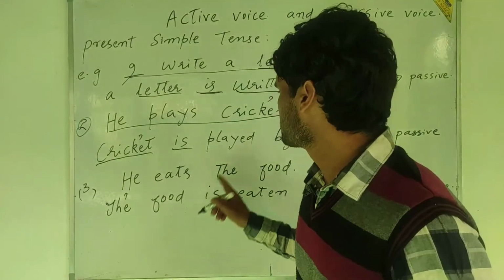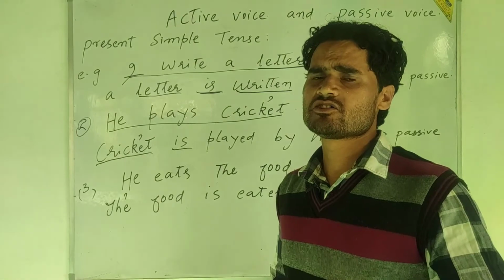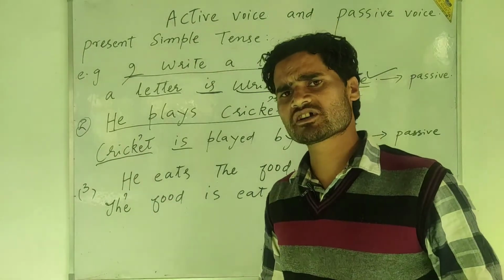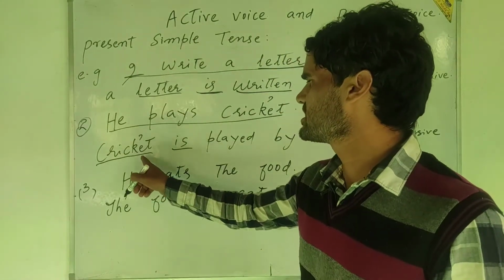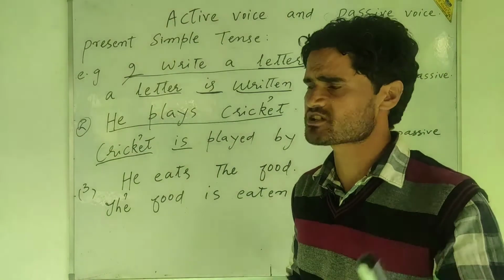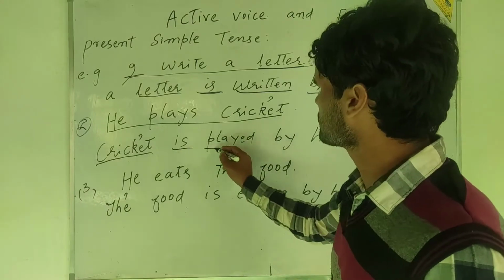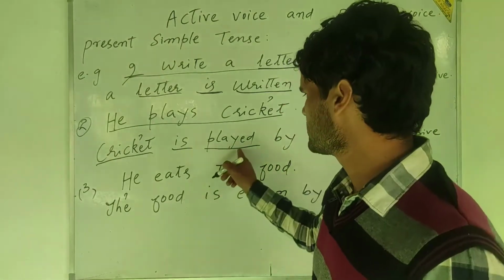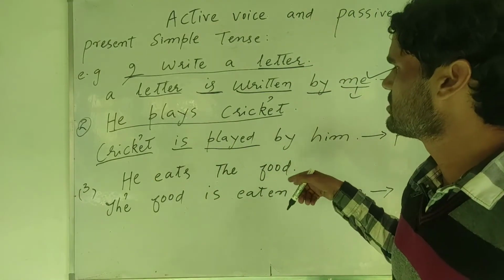Cricket am played by me is grammatically wrong. Am is always used with I, not with he, she, it or any name. It cannot be followed by am. Here cricket is a name, so it must be followed by is, because the active sentence refers to the present time. Cricket is played by me. I have already told you that in the passive we always use the third form of the verb. Here it is shown: cricket is played by him.